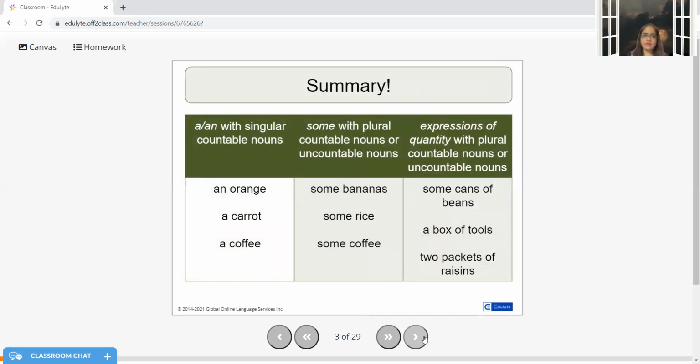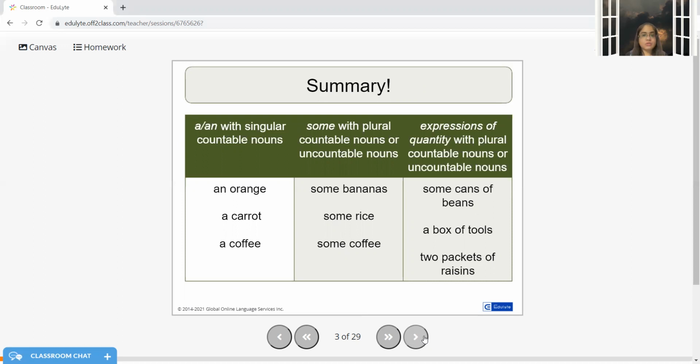So when I have a or an, I'll be using singular countable nouns. For example, an orange, a carrot, a coffee. It is okay. Just remember one thing, as we have studied in the school as well, a is used with consonants, an is used with vowels. Now, I have some, when I don't know the exact quantity, 10 oranges, 10 carrots maybe, or I'm not able to count them exactly. So I'll just say some oranges, some bananas, some coffee. Please give me some coffee. It can be 1 cup, it can be half a cup.